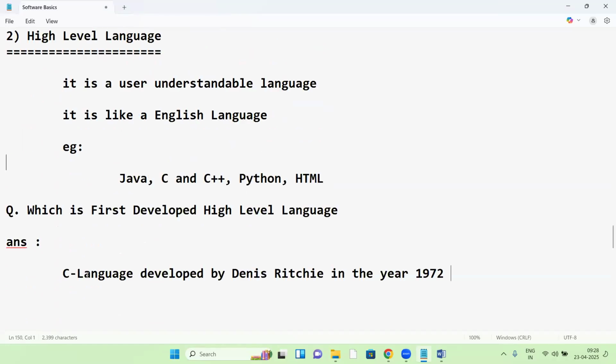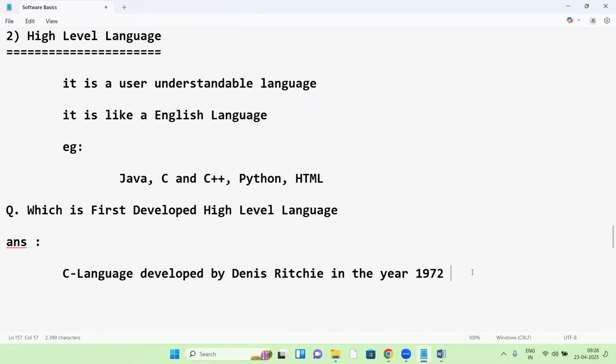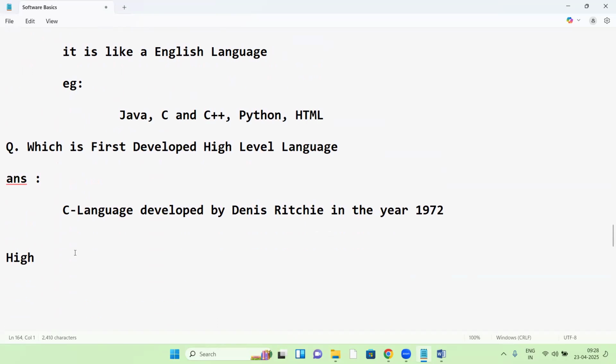Later I'll explain. So the first developed high level language is C language. Now, high level language to low level language. A Java program, C++, all are high level languages. High level language has to be converted to binary code, which is low level, system understandable language. Programs in C++ and Java are high level languages, and a high level language program has to convert into binary codes.